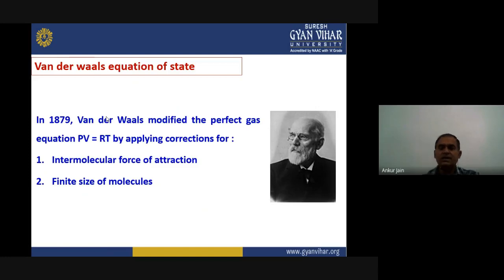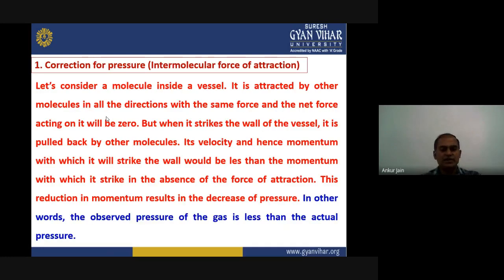The volume represented in the ideal gas law, PV equals RT, is not the correct volume which we can consider in case of real gas, because all the molecules of real gas have some size and they occupy some volume out of the space provided. So we need to modify that term also. Let us see these modifications one by one.